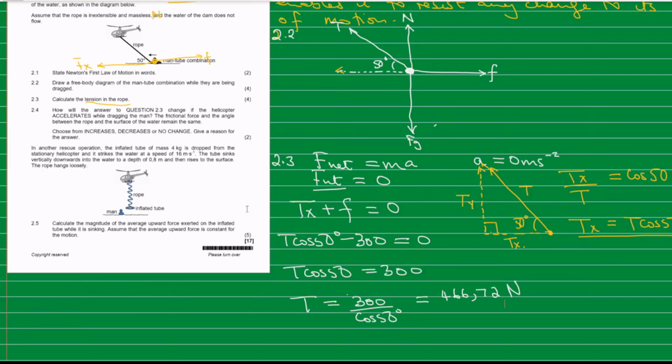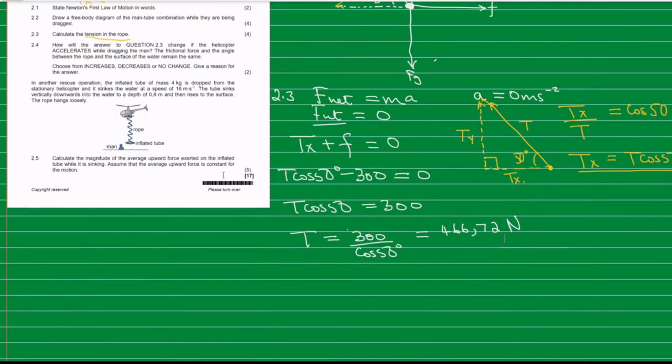Now coming to the next question. Okay, the question is asking us to choose from the following whether the force is going to increase, decrease, or remain the same. So it reads 2.4. How will the answer to question 2.3 change if the helicopter accelerates while dragging the man?